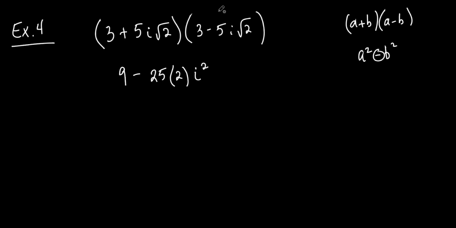So that looked really complicated. It looked crazy, but actually it works out pretty nice. So watch. What do I get? 9. So 25 times 2 is 50. I'm not going to put a sign just yet. What's i squared? Negative 1. Minus negative 1. What's that going to be? Positive. And what is that? Look at that. So I took something with square roots and i's in it, and it came out to be just a regular, real number. Okay? All right.